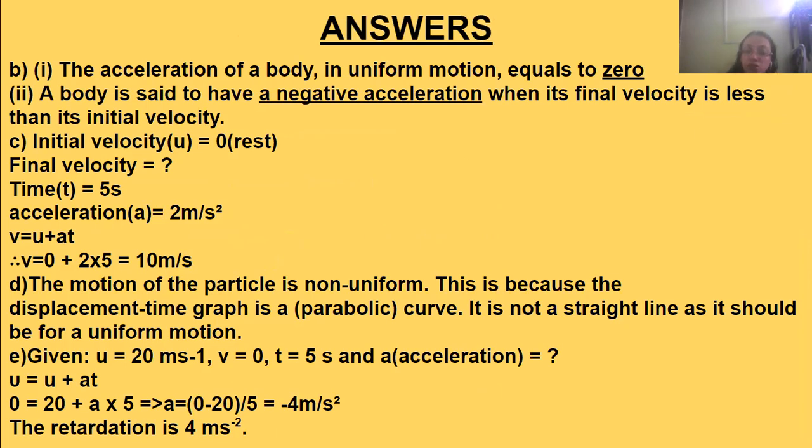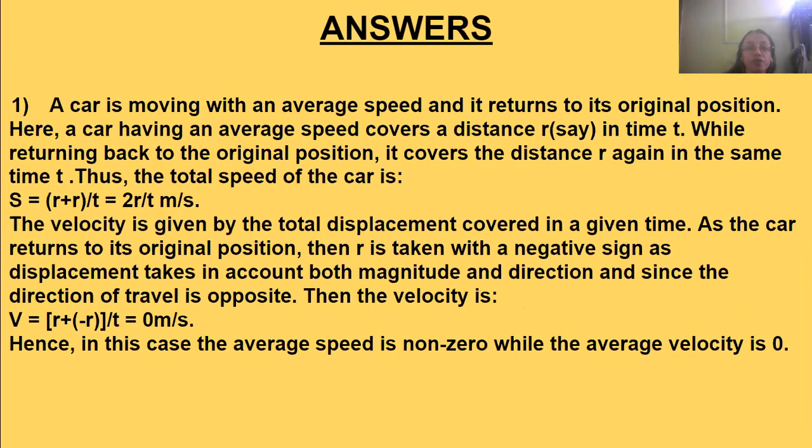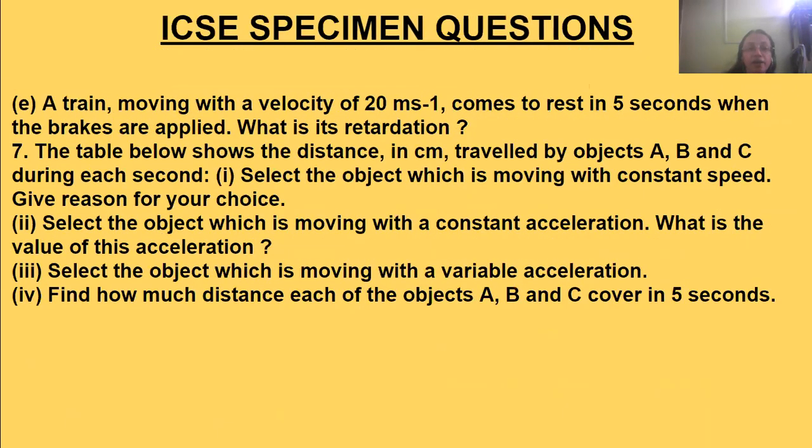Next, we move on to part E of this question. A train moving with a velocity of 20 meters per second comes to rest in 5 seconds when the brakes are applied. What is its retardation?